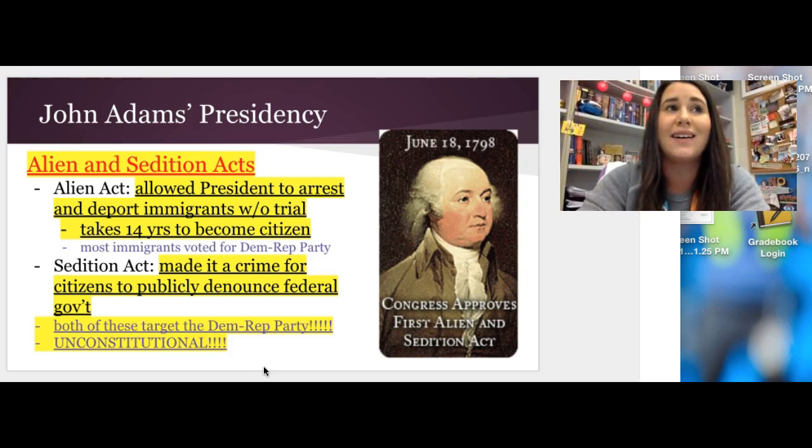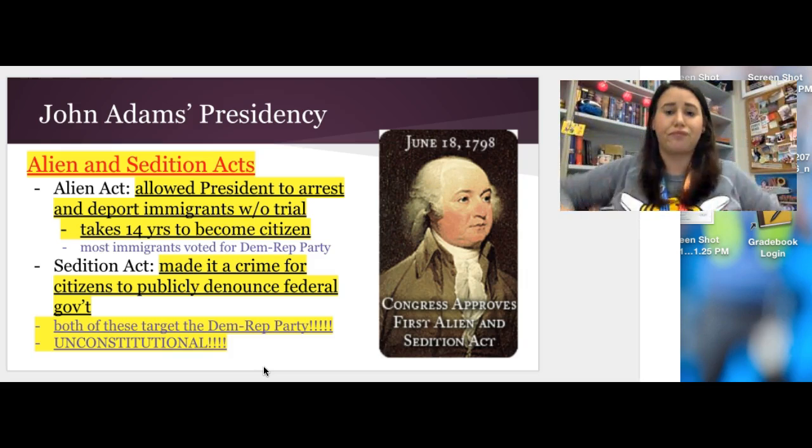This was seen as a dirty political move because most of the new immigrants who came to the United States were voting for the Democratic Republican Party. So the motivations of the Federalists were to limit support for their opposing party. The Sedition Act was the really nasty part.